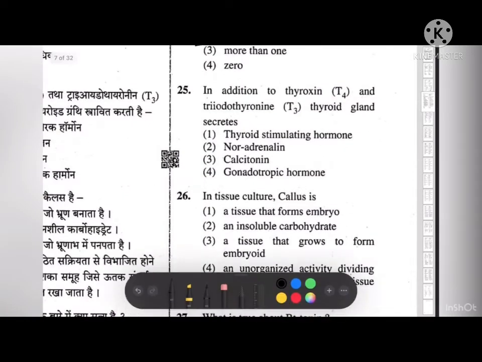In addition to thyroxine and triiodothyronine, the thyroid gland secretes A, thyroid stimulating hormone, B, noradrenaline, C, calcitonin, and fourth, gonadotropic hormone. So the correct answer to this is 3, that is calcitonin.